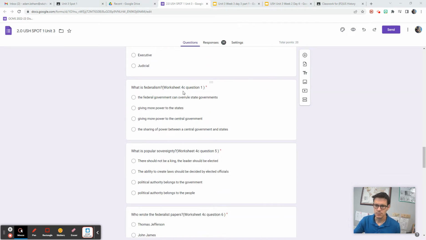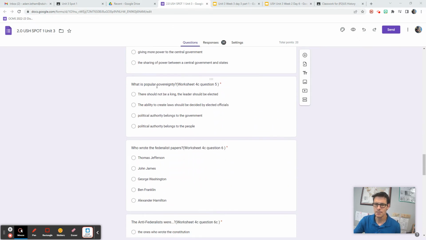What is federalism? Worksheet 4C, Question 1. The federal government can overrule state governments, giving more power to the states, giving more power to the central government, the sharing of powers between a central government and states. What is popular sovereignty? Worksheet 4C, Question 5. There should not be a king, the leaders should be elected. The ability to create laws should be declared by elected officials. Political authority belongs to the government. Political authority belongs to the people.